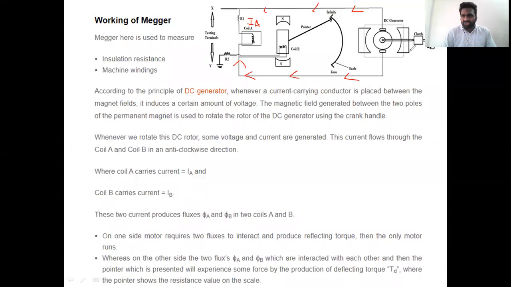What happens means, first the DC generator operation will be conducted. We will provide the mechanical torque with the help of a crank handle, and the conductor will rotate in the presence of magnetic field. DC generator will produce a certain amount of voltage, and current flows along this line in an anticlockwise direction. Current flowing in the coil A is represented by I suffix A, and current flowing through the coil B is represented by I suffix B. Okay, so two currents are flowing. Current flowing in the coil A will generate a certain amount of flux.